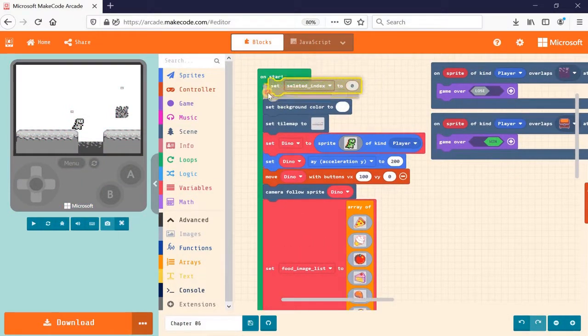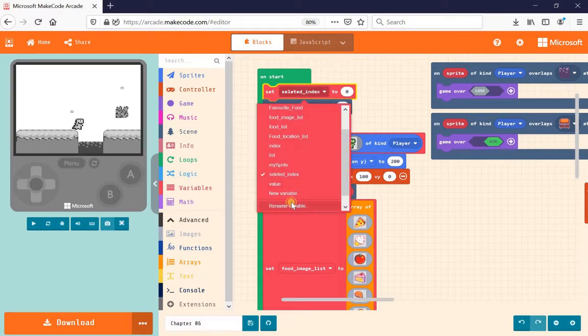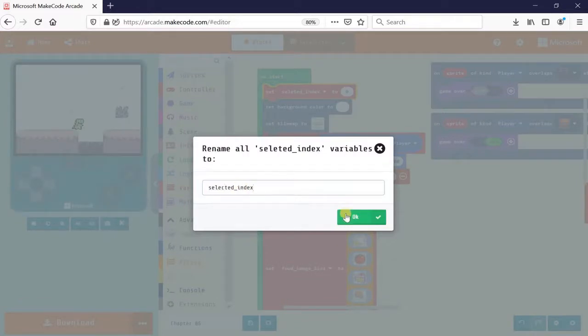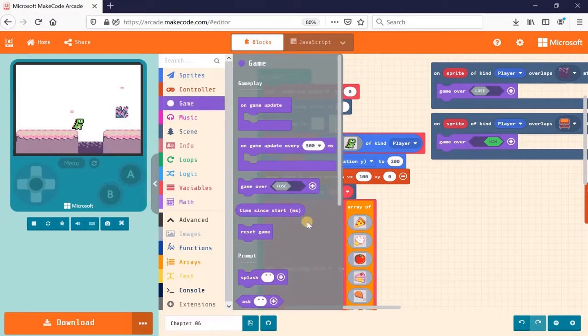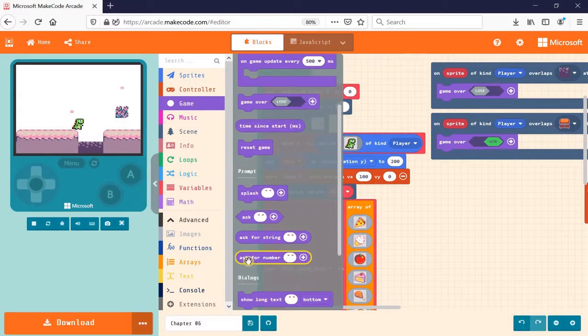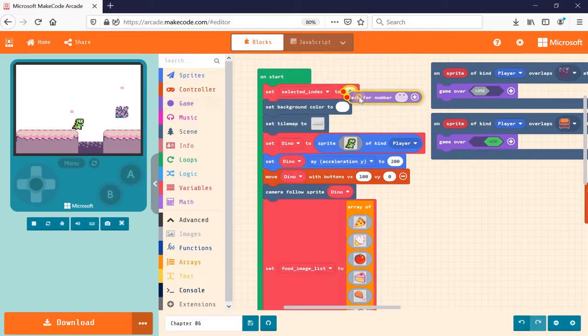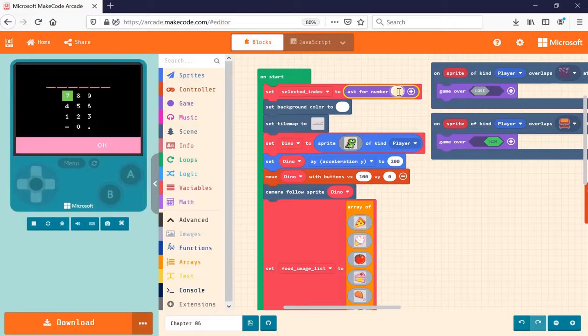Okay, and then I'm gonna set this selected index at the beginning of the game. So I'm gonna drag it all the way to the top in my onStart block. Set selected, oops, I have a typo here, so let me rename that. Selected index. Okay, so selected index will be a prompt to the user. There's a prompt block that we can use from game that says ask for number, because index is a number. So I'm gonna go ahead and say ask for number, and whatever I type in here will show up on the screen. So let me just say pick a number.